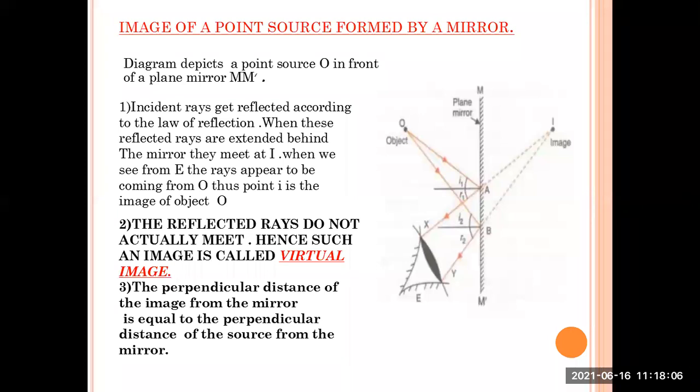The law also says that when the reflected ray makes an angle with the normal, it is called the reflected angle, depicted by R1 and R2.